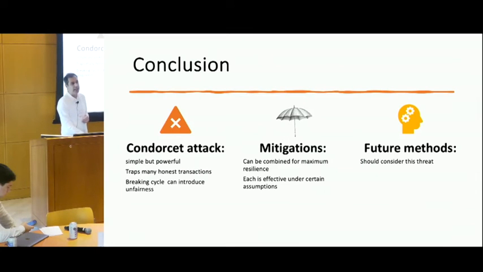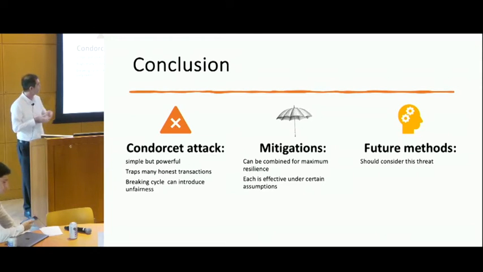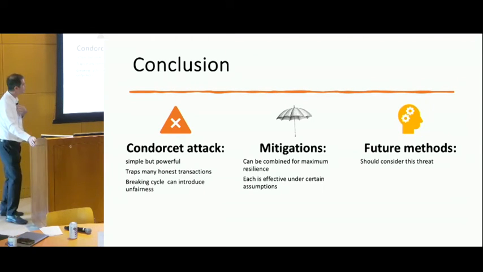Okay, so in the paper, we presented one more mitigation that I didn't present here. One good thing about these mitigations is that they can be implemented together. They complement each other, so one way to make them stronger is to implement all of them. Of course, it will come at a cost, but that's one way to handle it.